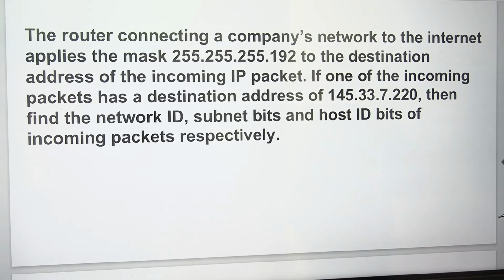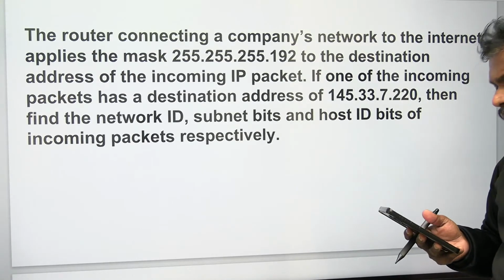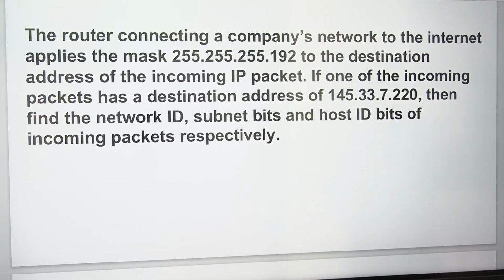The router connecting a company's network to the internet applies the mask to the destination address of the incoming IP packet. If one of the incoming packets has a destination address like this, then find the network ID, subnet bits and the host ID bits of the incoming packet separately.